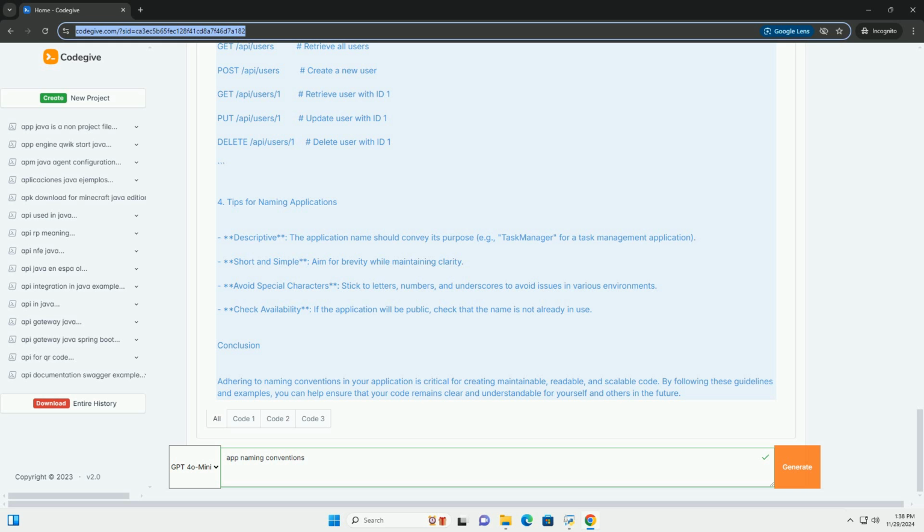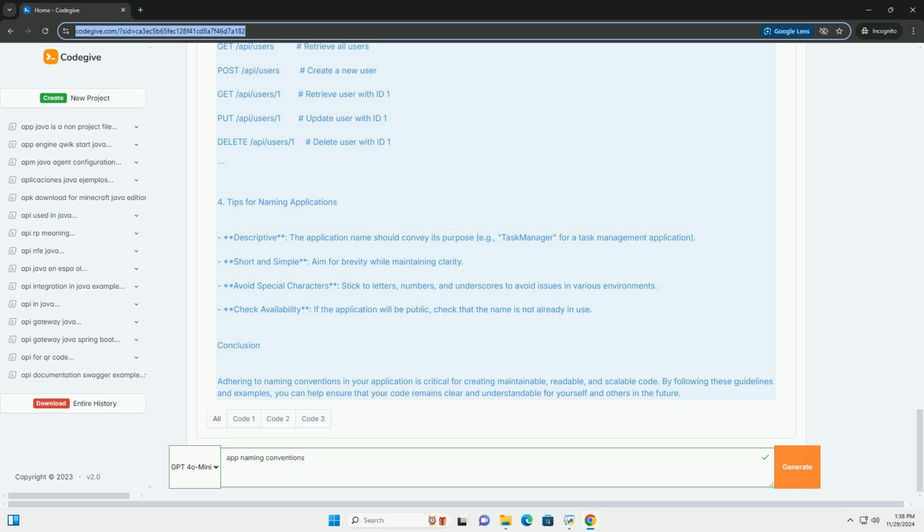4. Tips for naming applications. Descriptive: the application name should convey its purpose, for example Task Manager for a task management application. Short and simple: aim for brevity while maintaining clarity. Avoid special characters: stick to letters, numbers, and underscores to avoid issues in various environments. Check availability: if the application will be public, check that the name is not already in use.